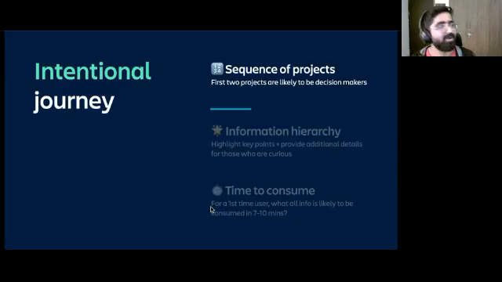Now, when I talk about intentional journey, the first and most obvious thing, which you'll be surprised to know a lot of portfolios struggle with, is the sequence of projects. More often than not, the expectation of someone looking at the portfolio is that the first couple of projects are the ones you want us to look at, right? You perhaps don't have the time to go beyond 2 or 3 projects. So we assume that the signal the applicant is sending is that the first 2 are the ones you want us to look at.